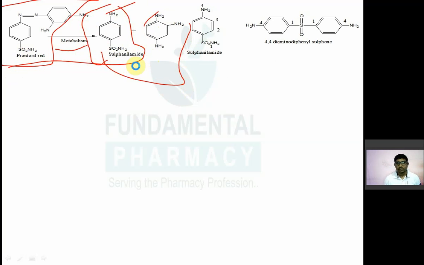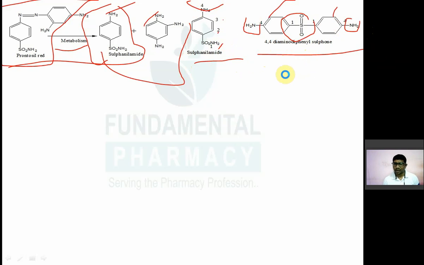After this observation, there was a synthesis of different synthetic sulfonamides. These sulfonamides are numbered accordingly. The nitrogen of the sulfonamido group is numbered as N1. After that, the nitrogen of the amino group is known as N4. There is one more drug known as dapsone, which is also a sulfonamide derivative, but that drug is used in leprosy. Dapsone is 4,4-diamino diphenyl sulfone. This is the structure of dapsone, which is an anti-leprotic drug used in leprosy.